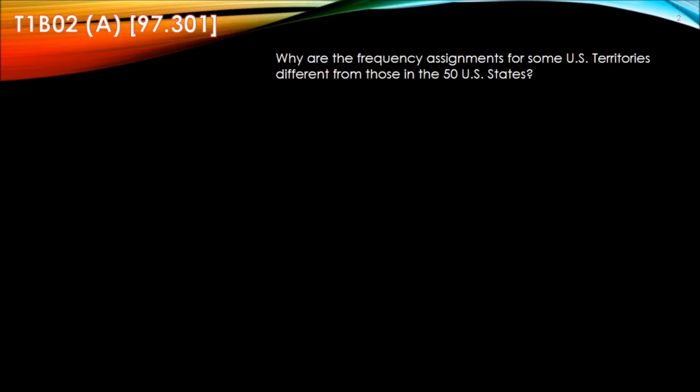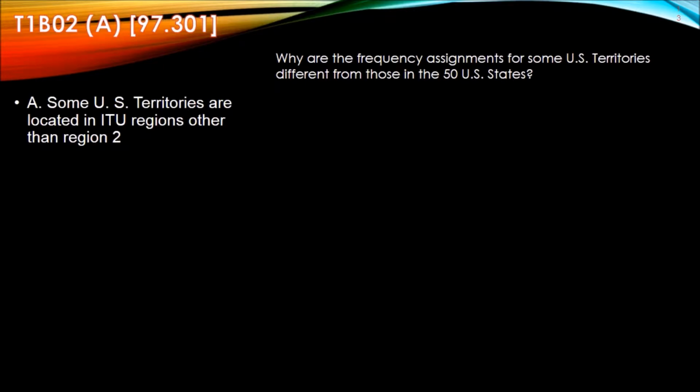Let's look at question T1B02. Why are the frequency assignments for some U.S. territories different from those in the 50 U.S. states? A, some U.S. territories are located in ITU regions other than Region 2.